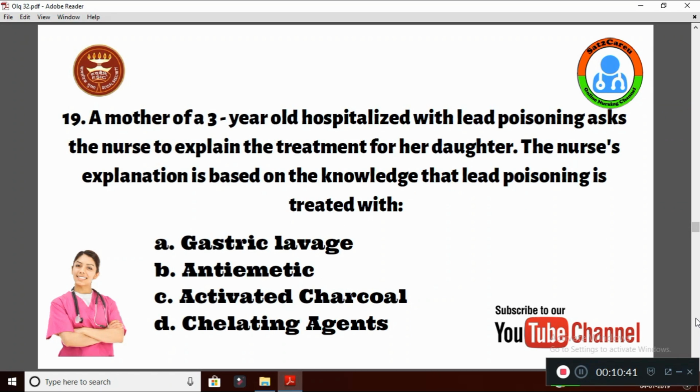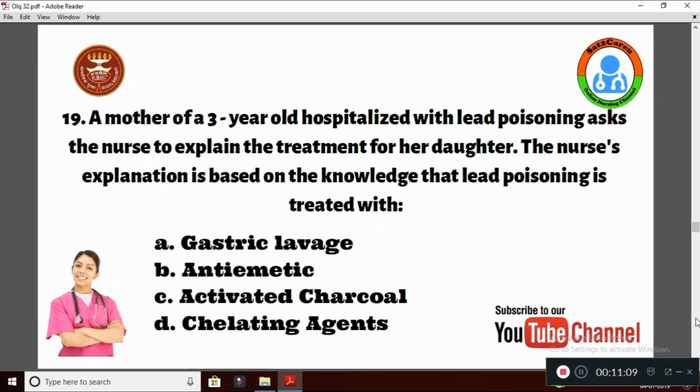Question number 19. A mother of a 2-year-old hospitalized with lead poisoning asks the nurse to explain the treatment for her child. The nurse's explanation is based on the knowledge that lead poisoning is treated with option A, gastric lavage, B, antiemetic, C, activated charcoal, and D, chelating agents.